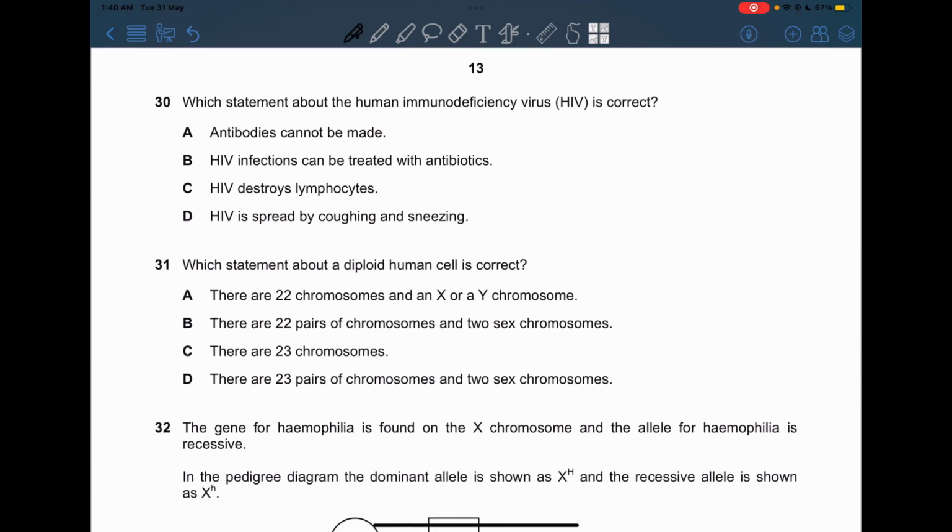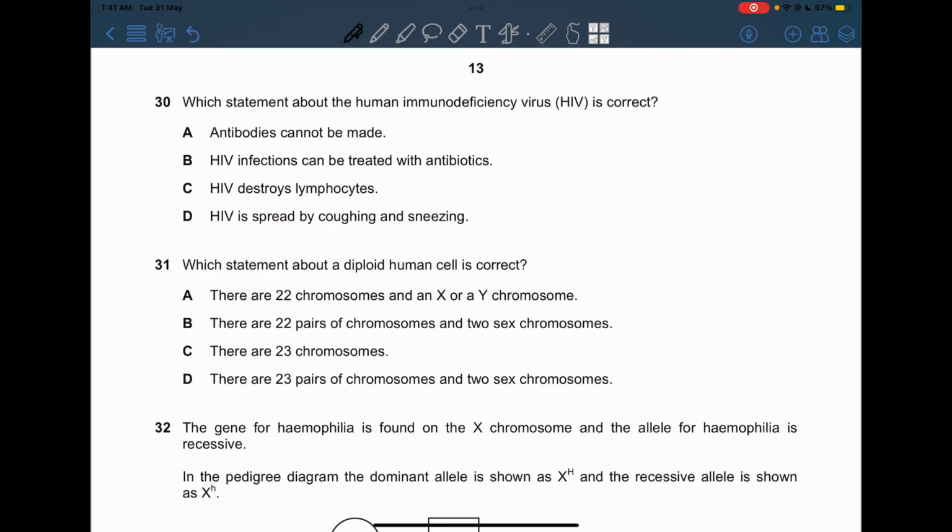30. Which statement about the human immunodeficiency virus HIV is correct? Antibodies cannot be made. Well, this is incorrect. HIV infections can be treated with antibiotics. Well, of course not. You can't treat a virus with antibiotics.